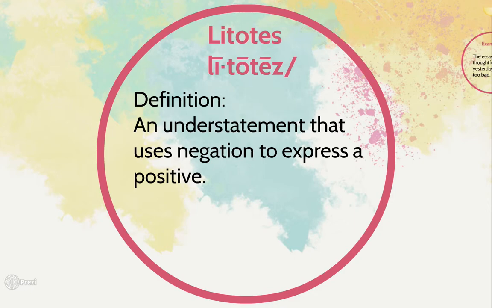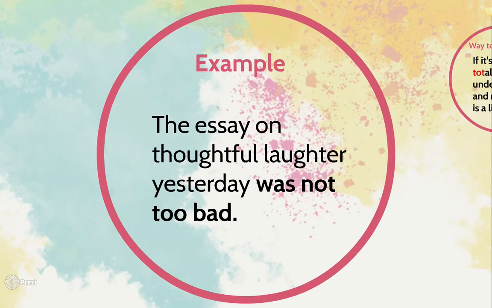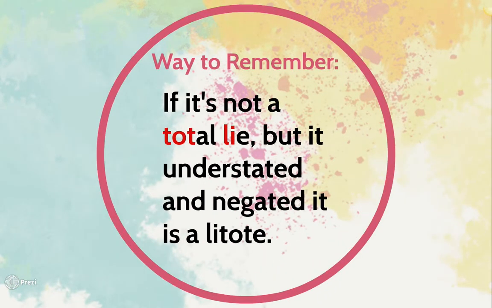Litotes. An understatement that uses negation to express a positive. An example would be, the essay on thoughtful laughter yesterday was not too bad. A way to remember was, if it's not a total lie, but it's understated and negated, it's a litote.